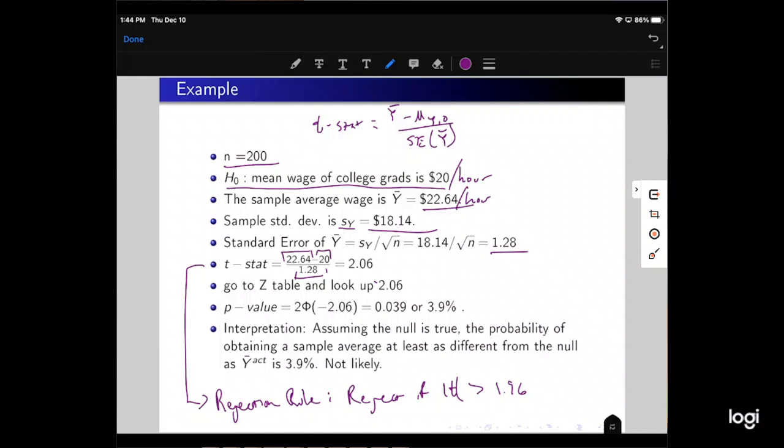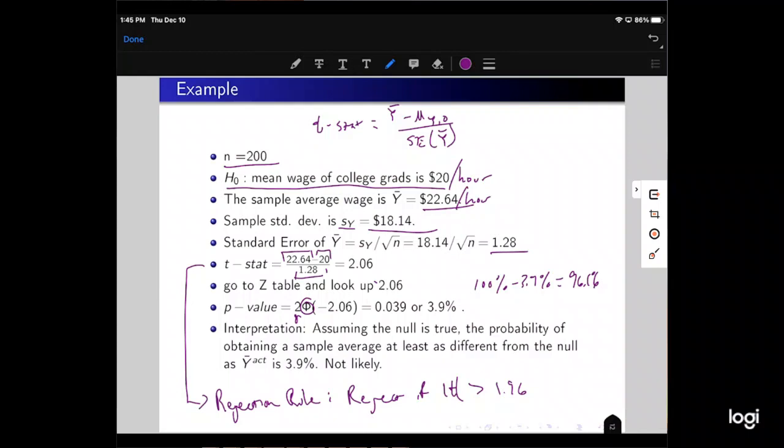The p-value says, well, how confident are we? So let's go look up the negative of the t-stat on the z table. That's what this symbol means. And then multiply it by 2 and we get 0.039, or 3.9%. And then we can say we are 100% minus 3.9%, which is equal to 96.1%. We're 96.1% confident.